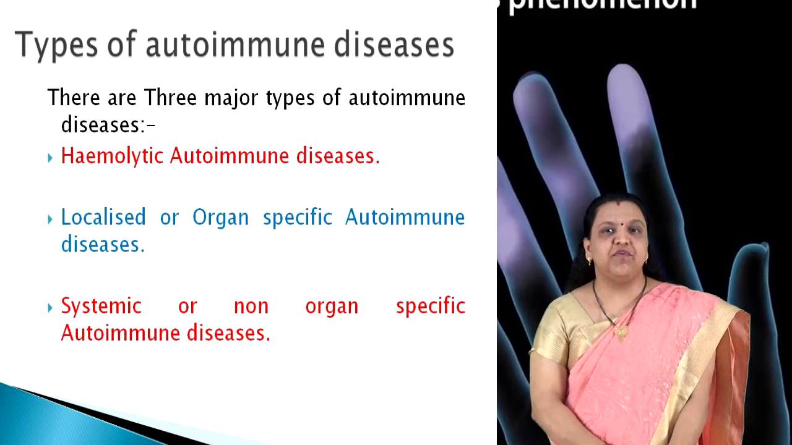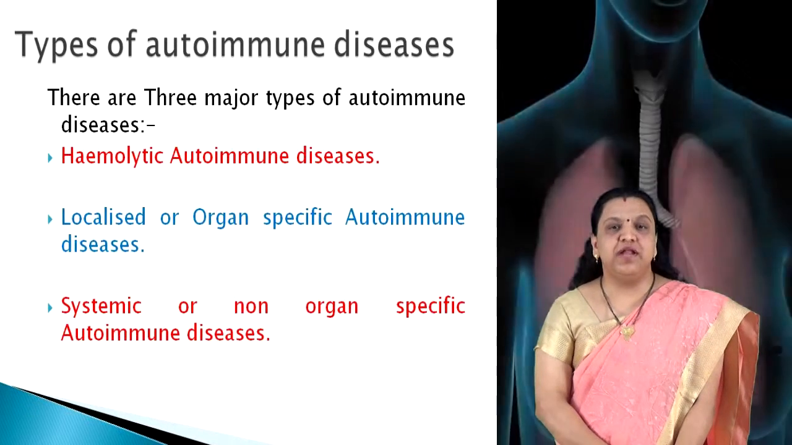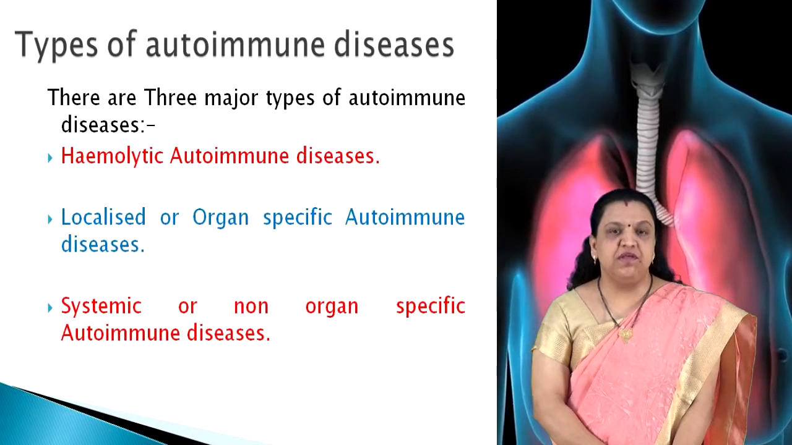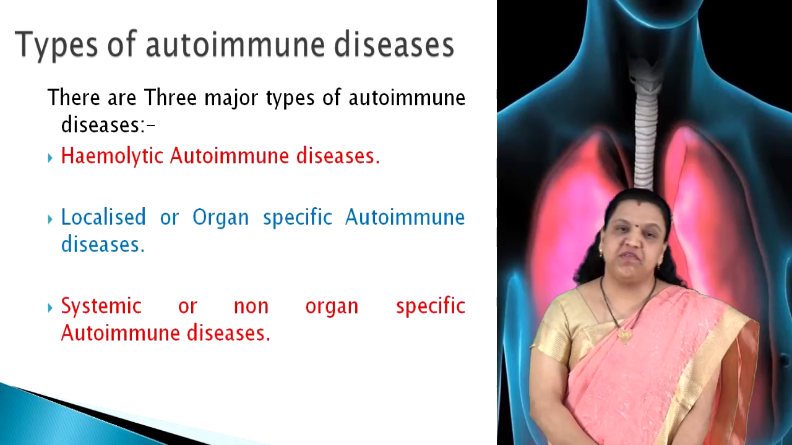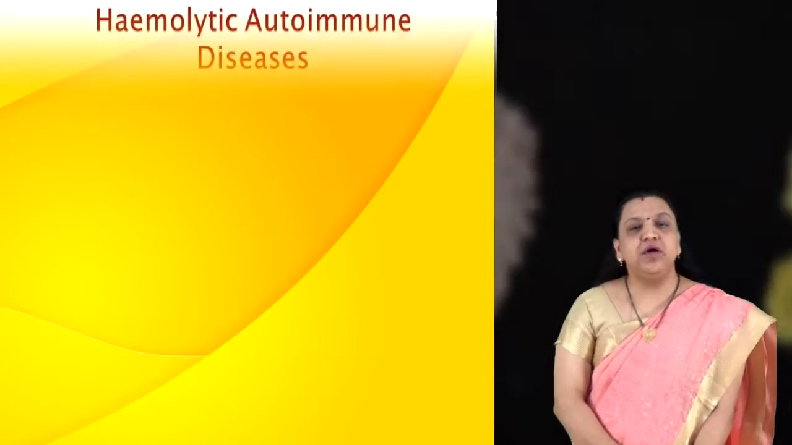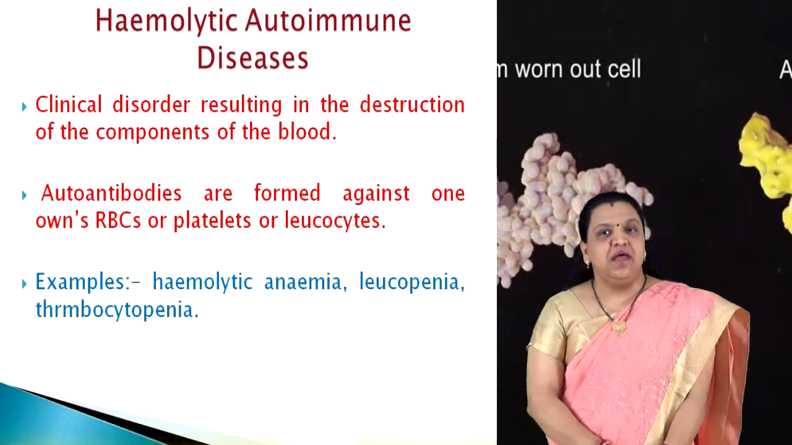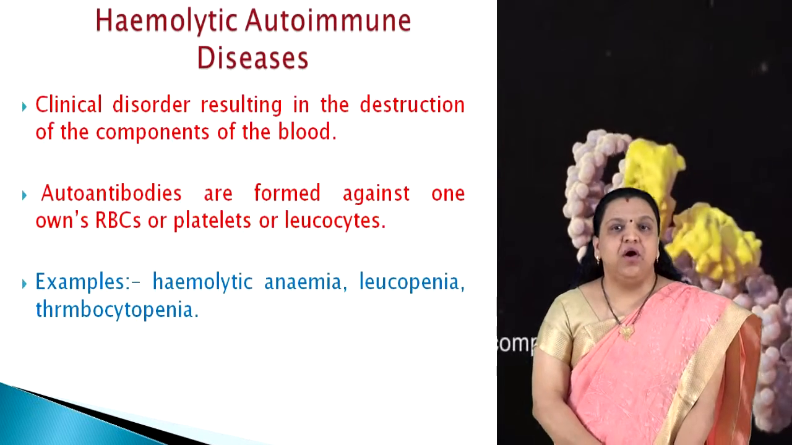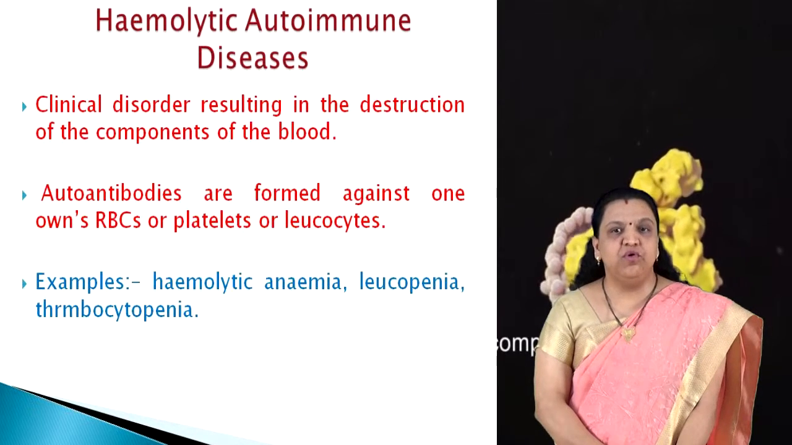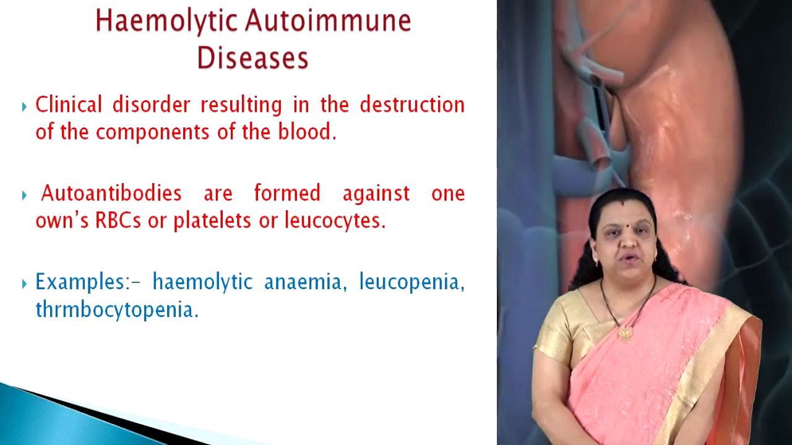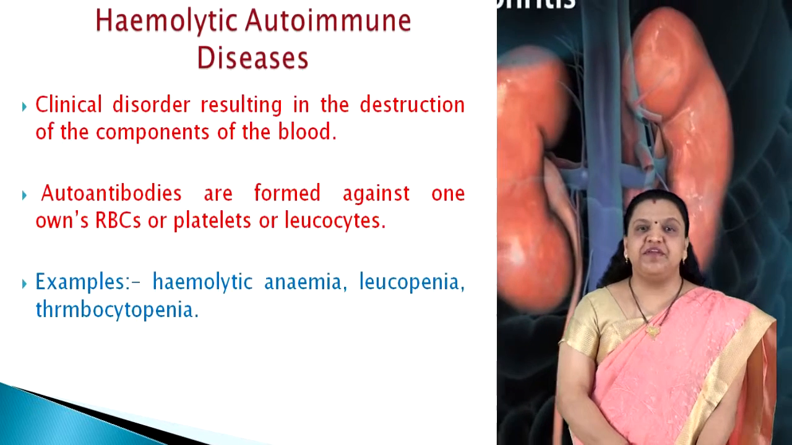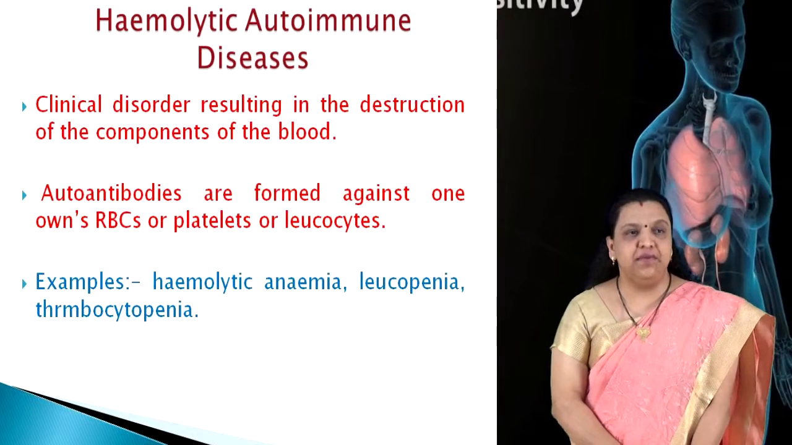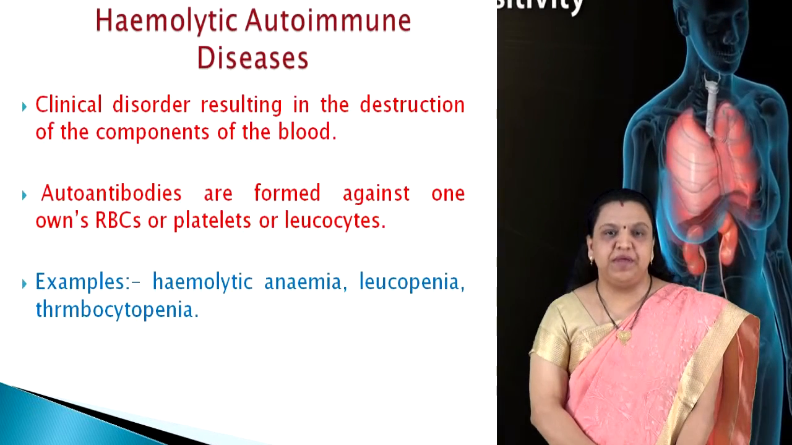There are many types of autoimmune diseases. Basically, there are three major types. First, hemolytic autoimmune disease. Second, localized or organ-specific autoimmune disease. Third, the systemic or non-organ specific autoimmune disease. The hemolytic autoimmune disease is a clinical disorder resulting in the destruction of the components of the blood. Autoantibodies are formed against one's own RBC or platelets or leukocytes. Examples include hemolytic anemia, leukopenia, thrombocytopenia.